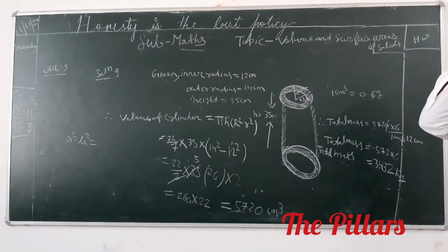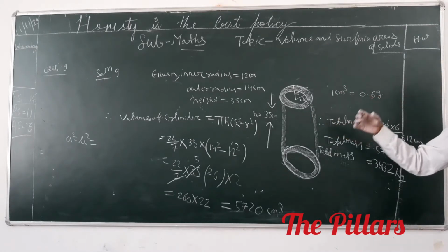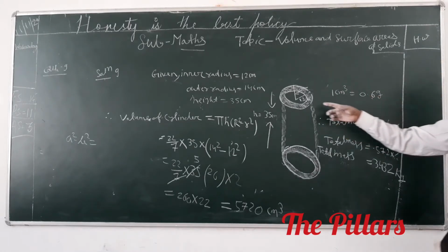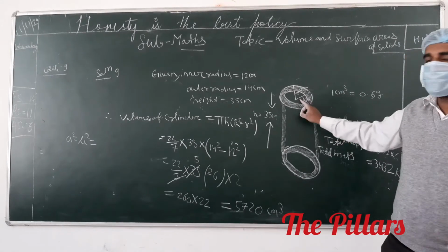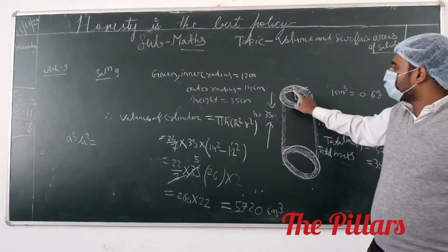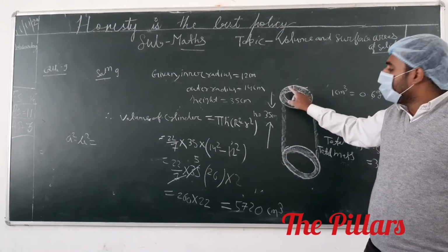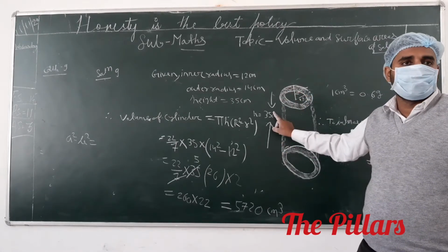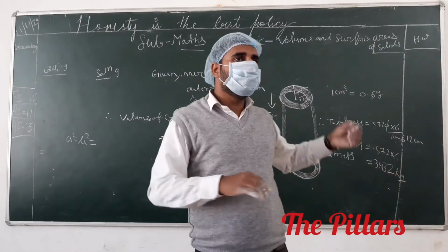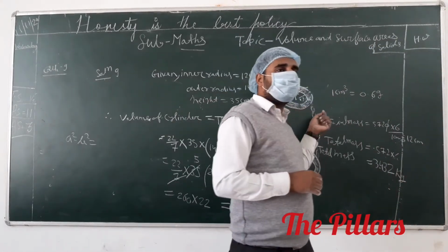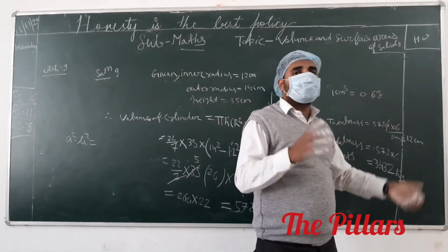A cylindrical pipe is given. What is given? Cylindrical pipe. The question says its inner diameter is given, then we calculate the inner radius. Inner radius is 12 cm. Outer radius is 14 cm. And the height of the cylinder is 35 cm. After that, the question asks: if 1 cm³ volume is 0.6 gram, then what is the total mass?